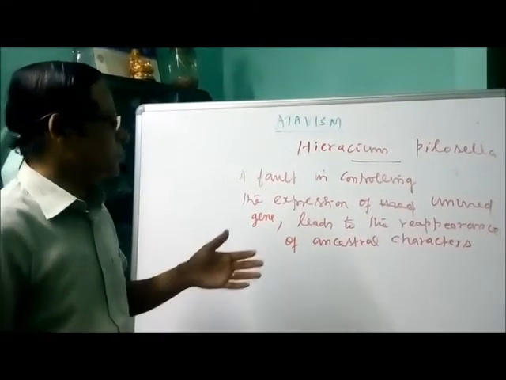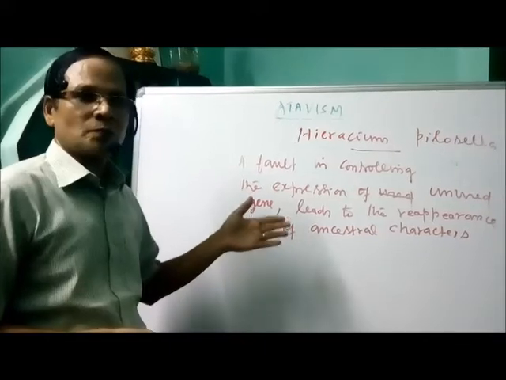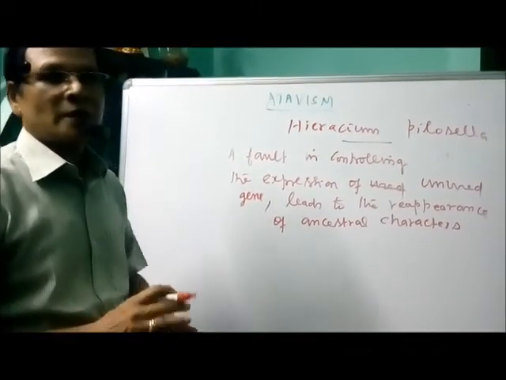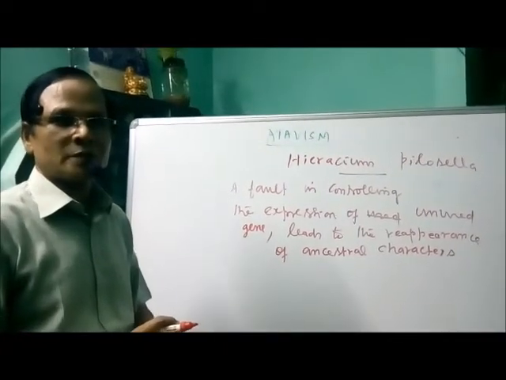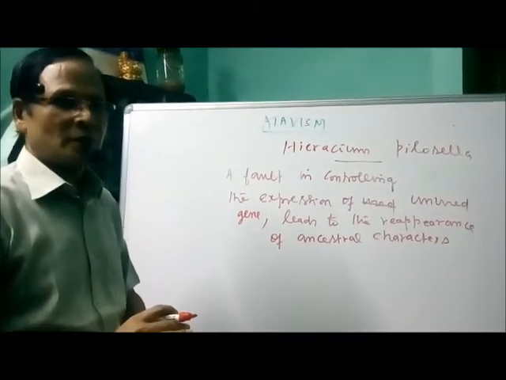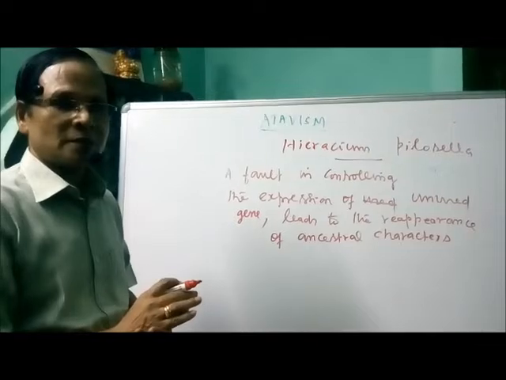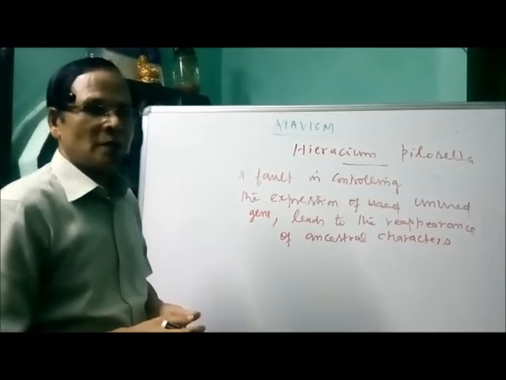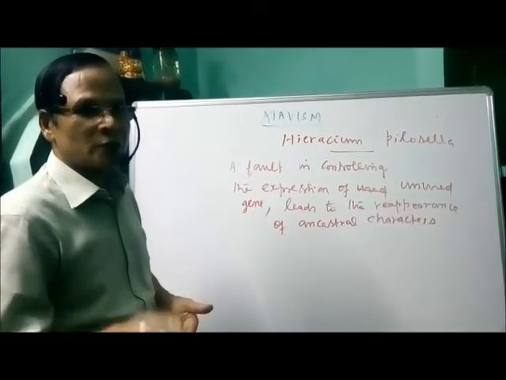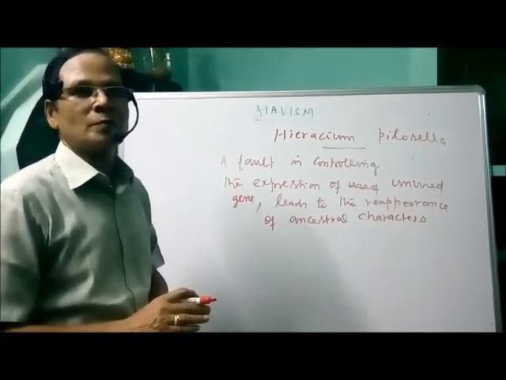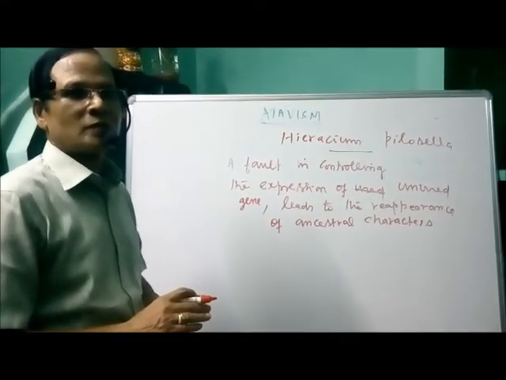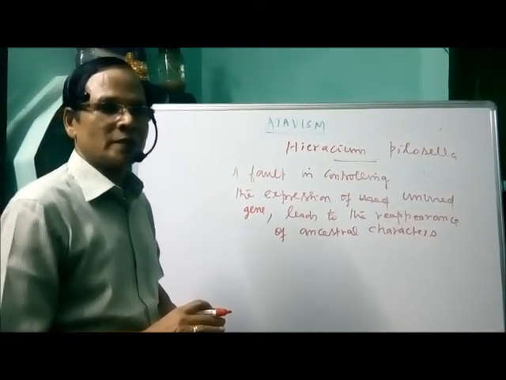Okay, so with this I conclude the lesson on classical genetics, which also completed atavism, cytoplasmic inheritance, etc. This is the last part of the lesson on classical genetics. I would like to go to the next part in zoology, related once again to genetics, the molecular basis of inheritance. That is also another important chapter. I will take it up in the next